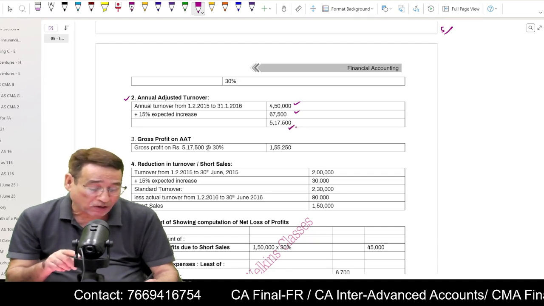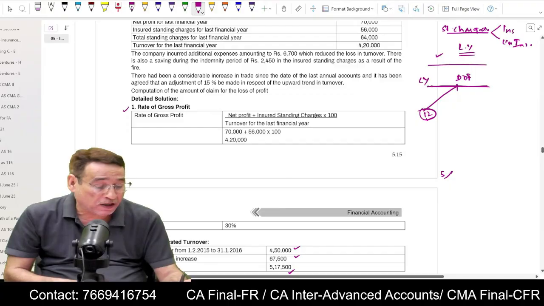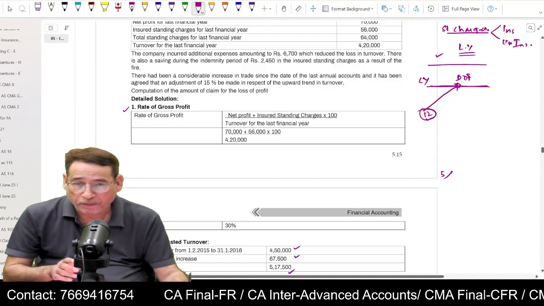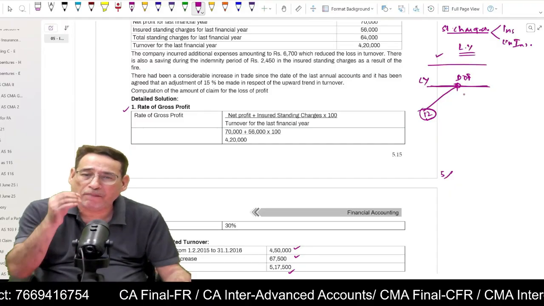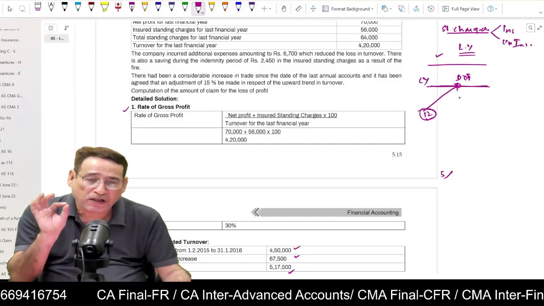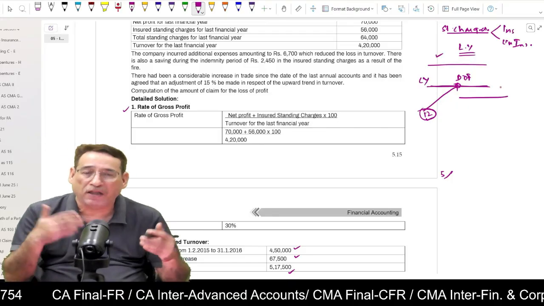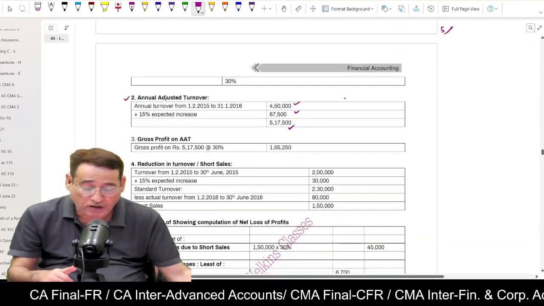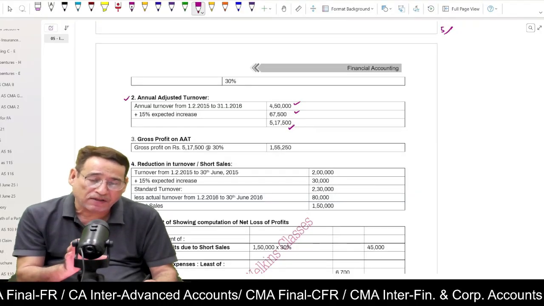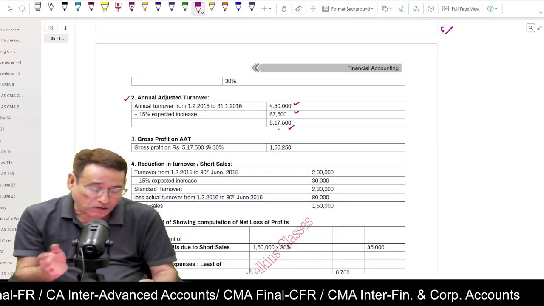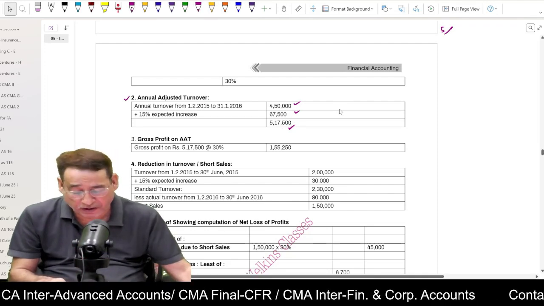What does it actually mean? In my regular classes, I talked about this fact: suppose in the current year the date of fire has taken place over here. If there would have been no fire, then under normal circumstances, in 12 months, my turnover would have been this much. This is what we mean by annual adjusted turnover. Indirectly, it means under normal circumstances my turnover for 12 months would have been 5,17,500. So we are going to compute here the annual adjusted turnover.